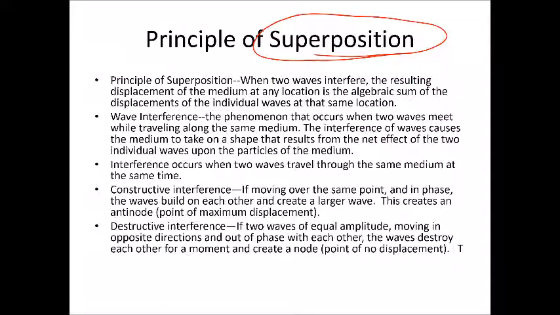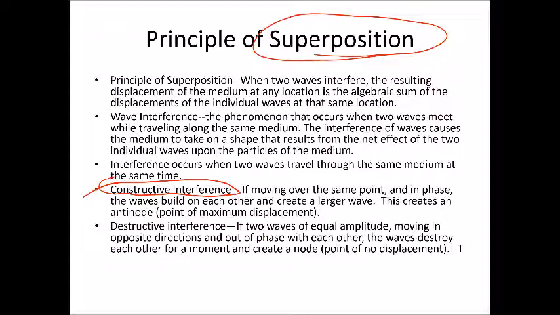Interference occurs when two waves travel through the same medium and meet at a certain point in time. We can have constructive interference. This is when the waves are moving over the same point in phase, and the waves actually build on each other. A crest meets a crest, so the resulting crest is taller than that of either individual wave. We can sometimes call that an antinode, a point of maximum displacement.